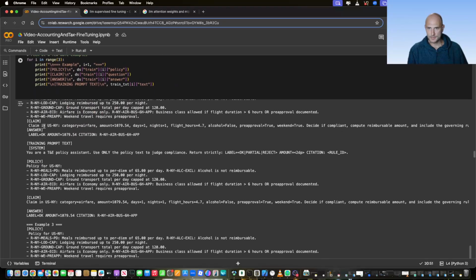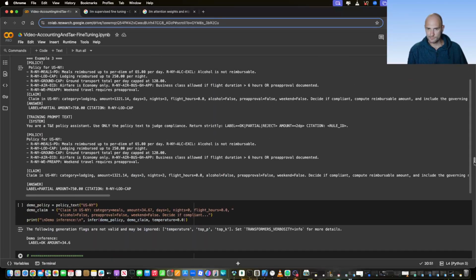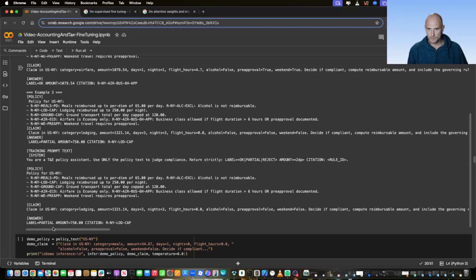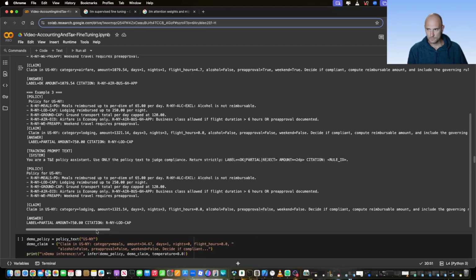Right, let me see if I find another one. Have a good example. Got one here with the amount 1321.